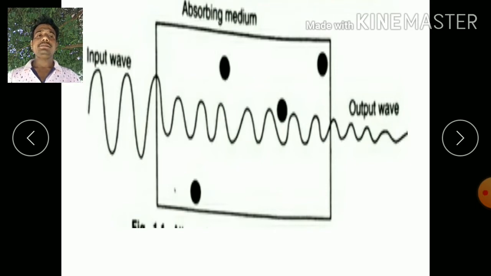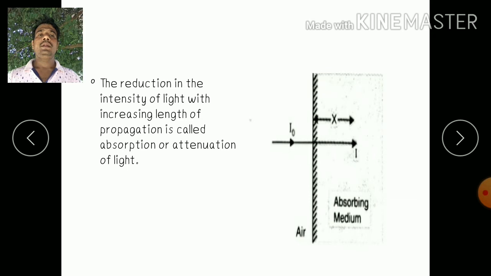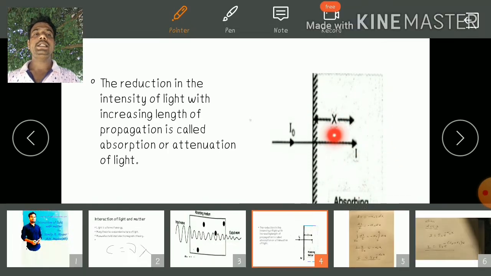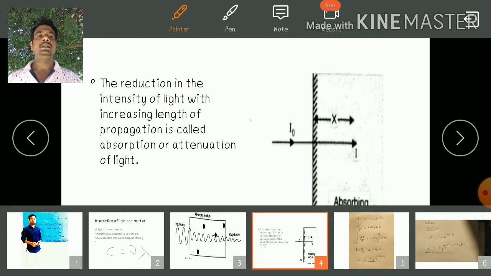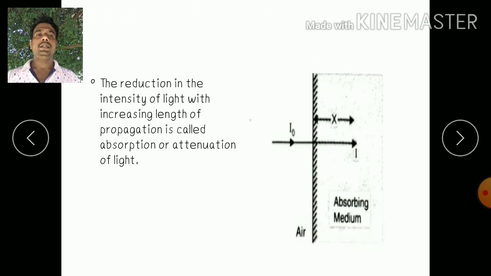So let us consider a small portion of this material. Let I0 be the intensity of incoming light before it strikes the substance. The width of this material is x, and I is the intensity of light inside the material.